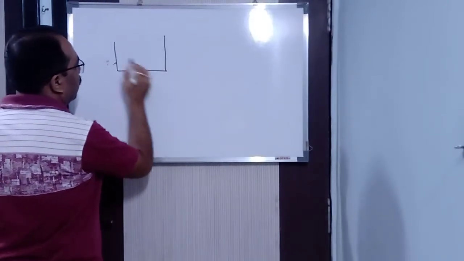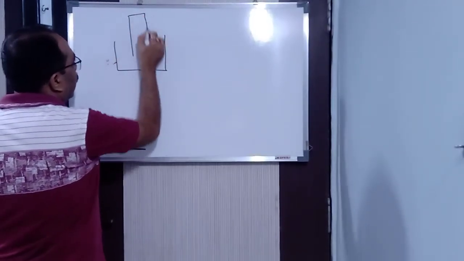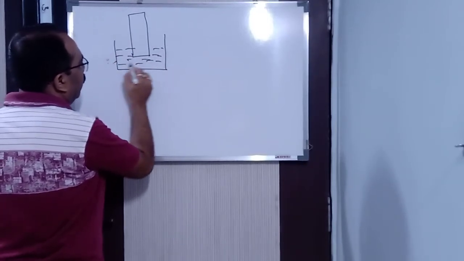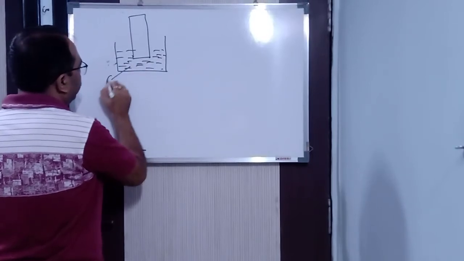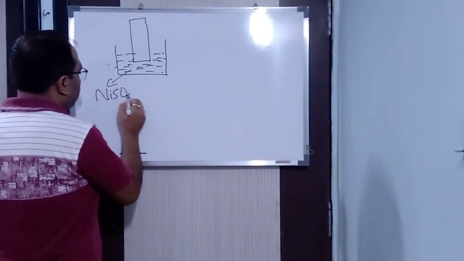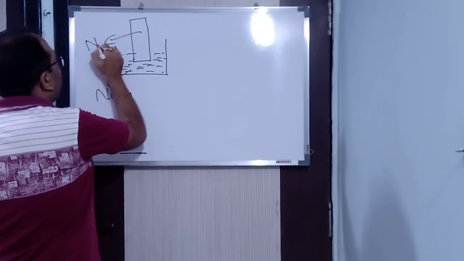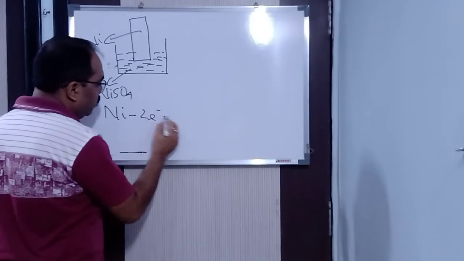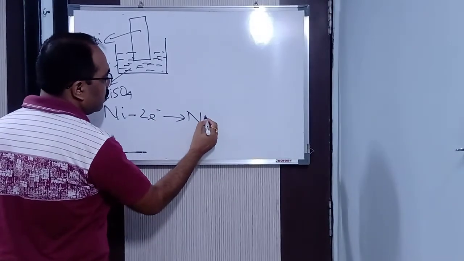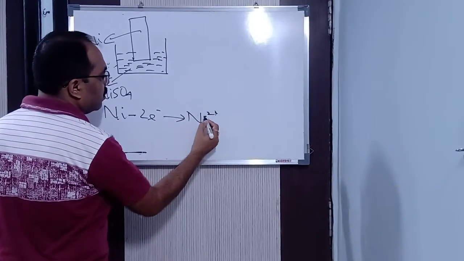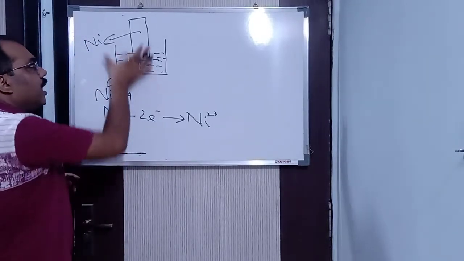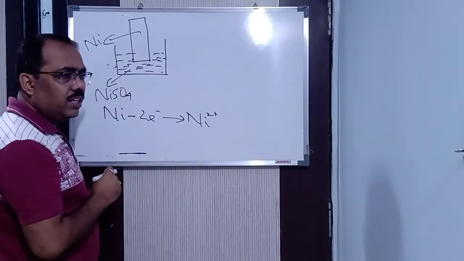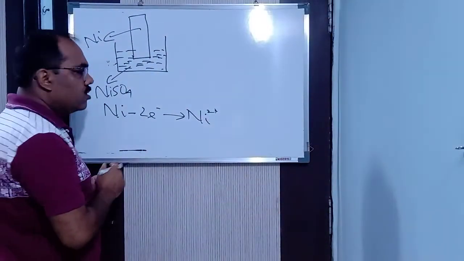Suppose I am taking a particular electrolyte and an electrode. Let us say I am taking here nickel sulfate, or nickel chloride, whatever it is, and this is a nickel rod. Nickel has a tendency to lose electrons to form Ni2+. So hence nickel will develop an oxidation potential. So it depends upon the tendency of the nickel rod. Got it?